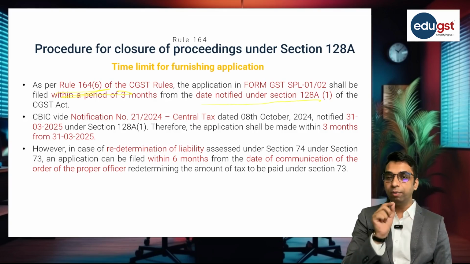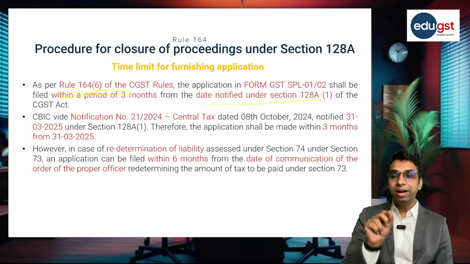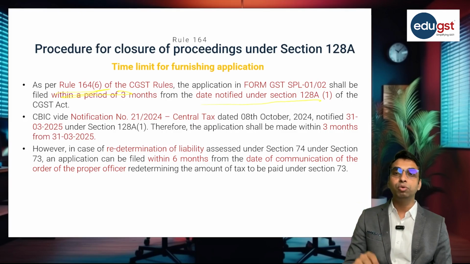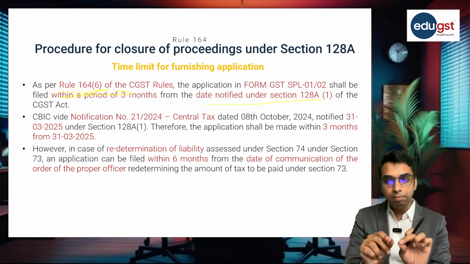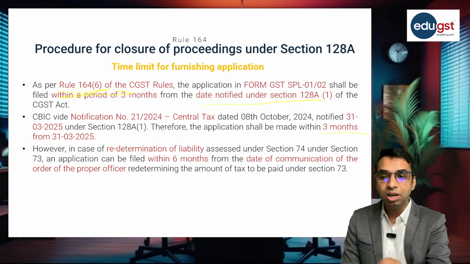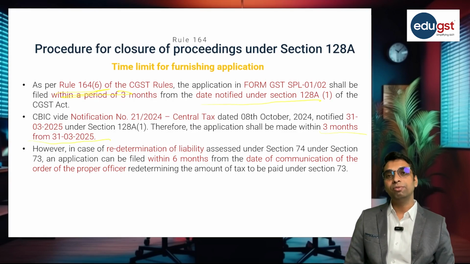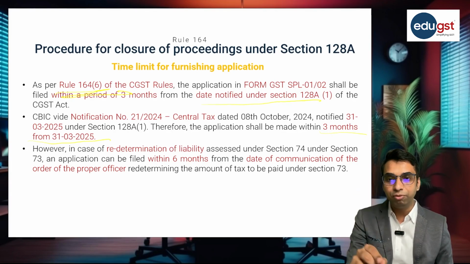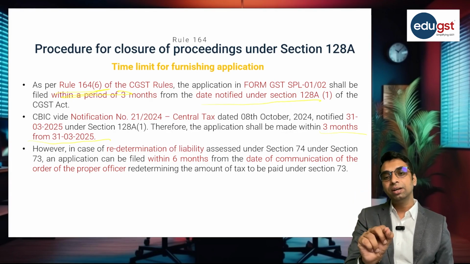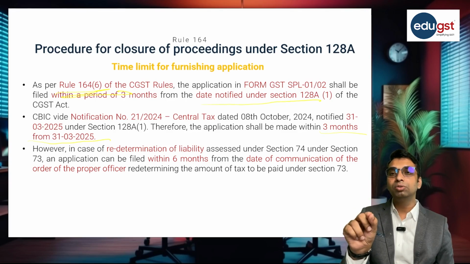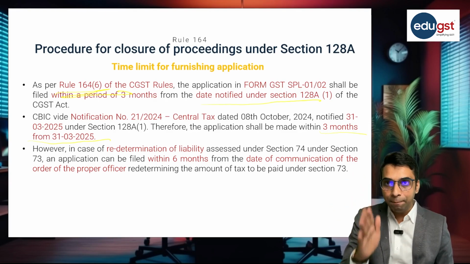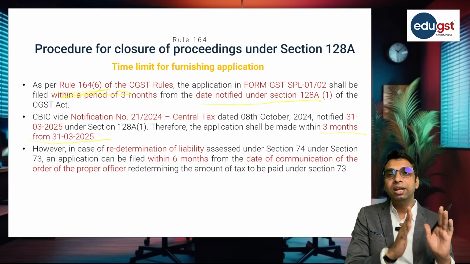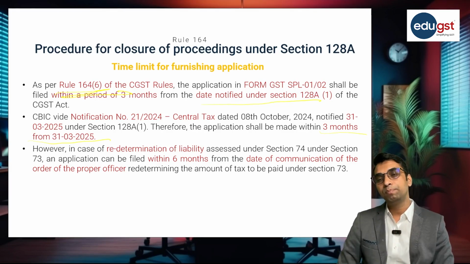CBIC Notification number 21/2024 Central Tax dated 8th October notified 31st March 2025 as the date under section 128A, and therefore the application shall be made within a period of 3 months from 31st March 2025. So 31st March 2025 is the notified date. From 31st March 2025, within a period of 3 months, the taxpayer is required to make the application in form SPL 01 or in form SPL 02 as the case may be.